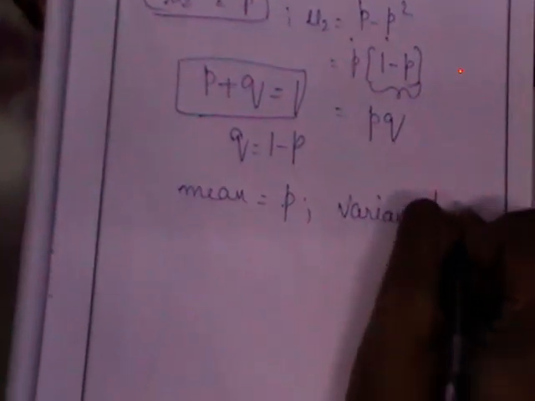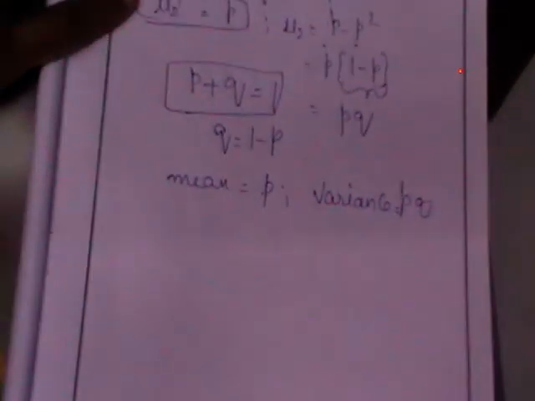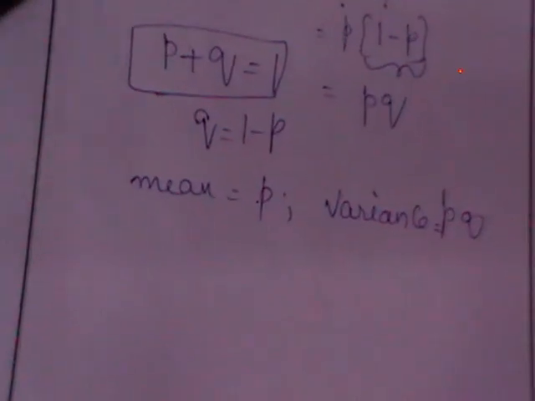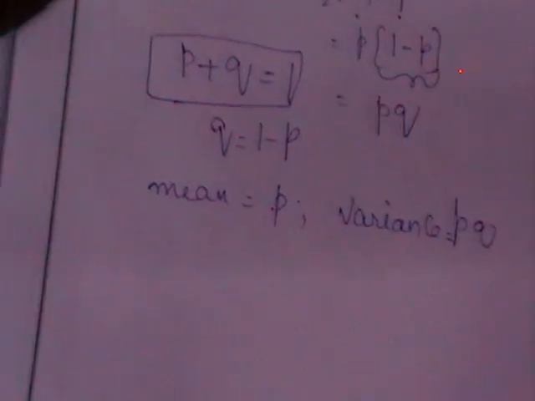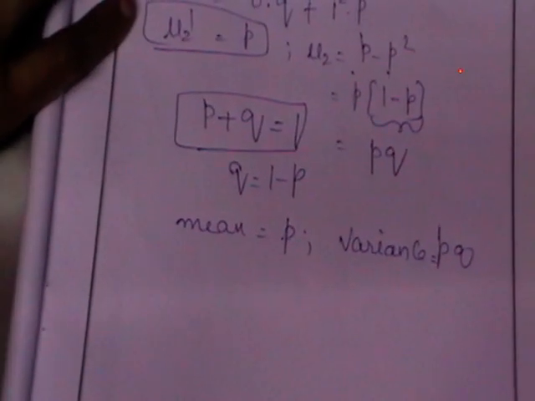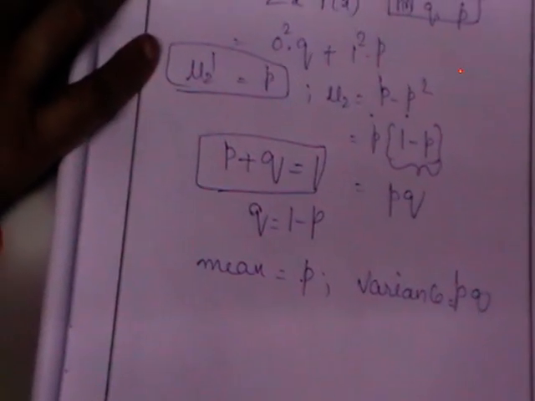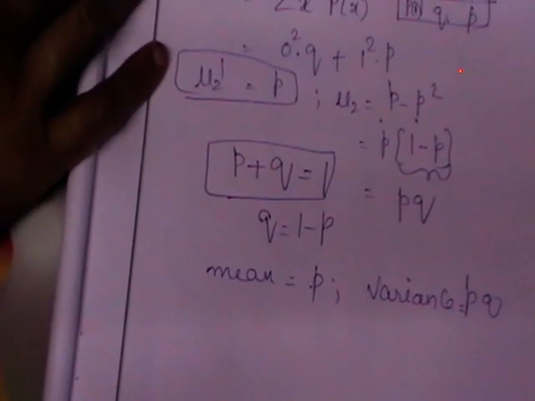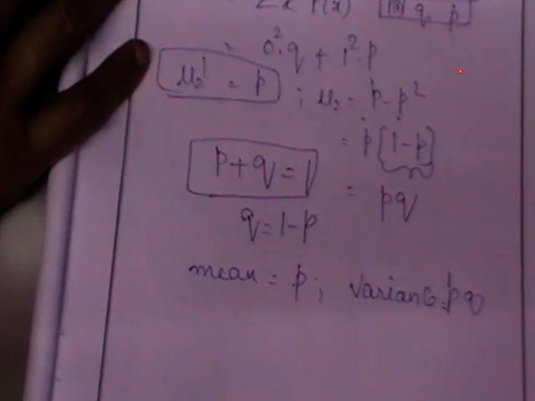So the first two moments are enough for Bernoulli distributions. For the other distributions we are going to calculate mu3 and mu4 also. So the first two moments of the Bernoulli distribution are these two. Mean is p and variance is pq. So we have calculated moments using the direct method. Thank you.